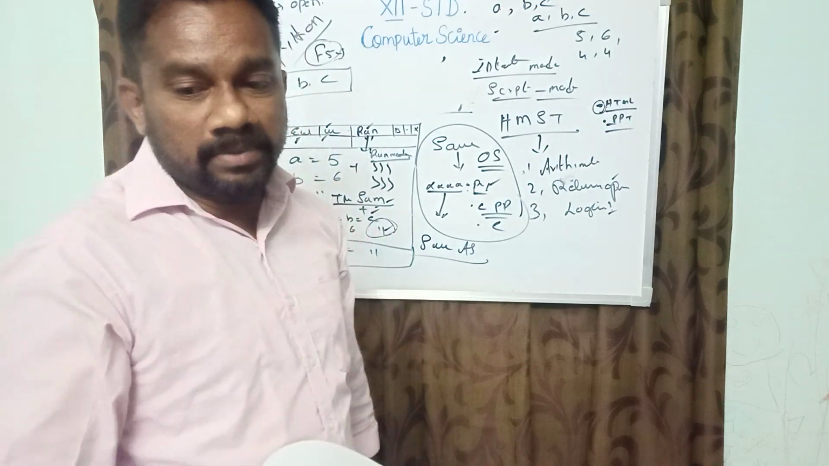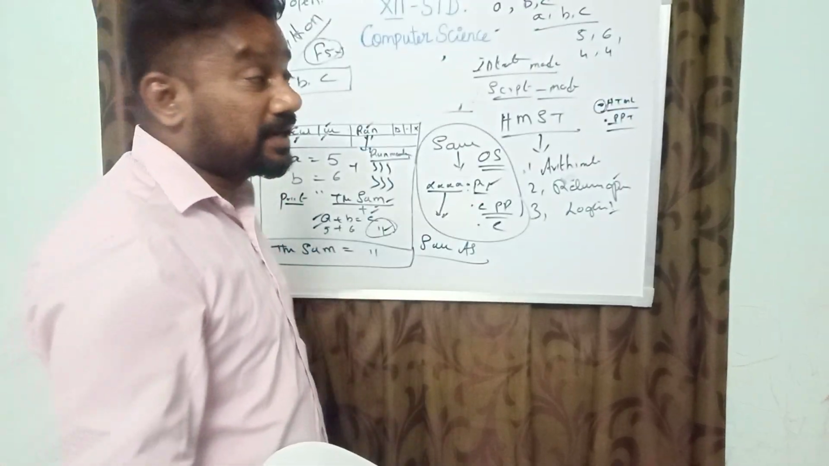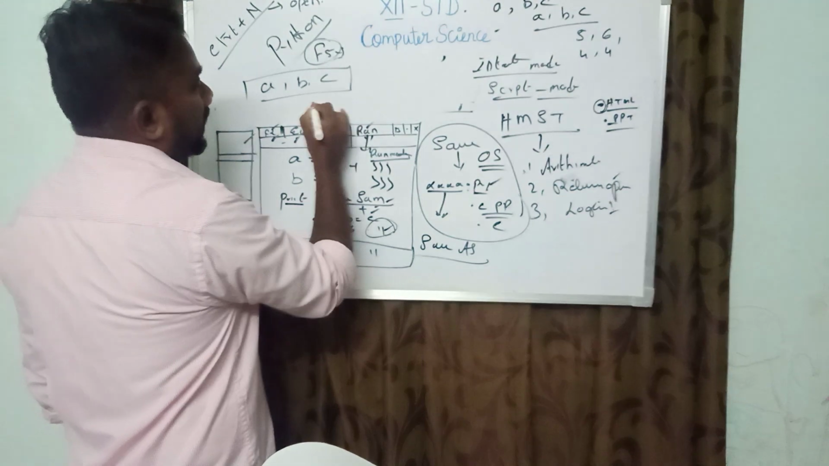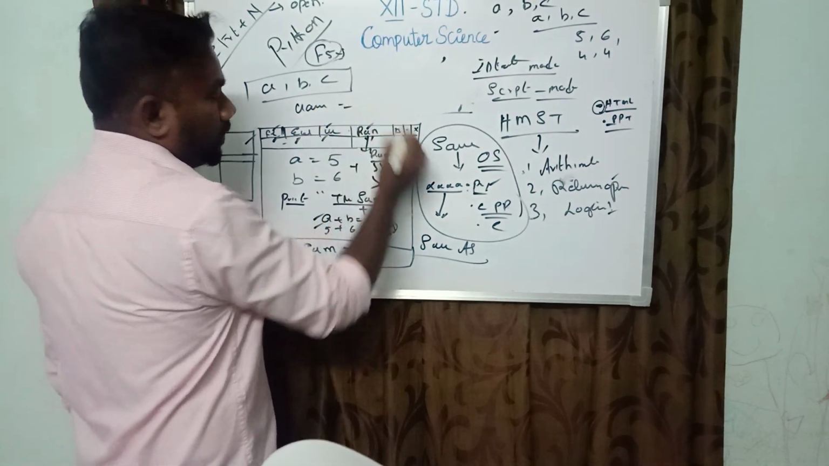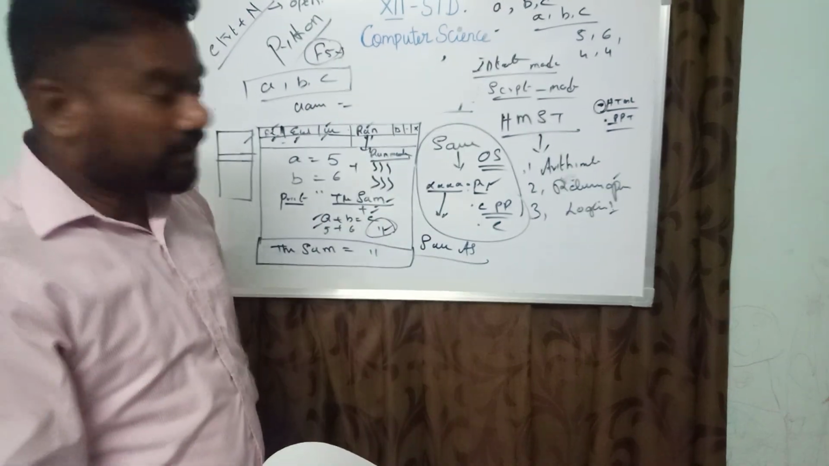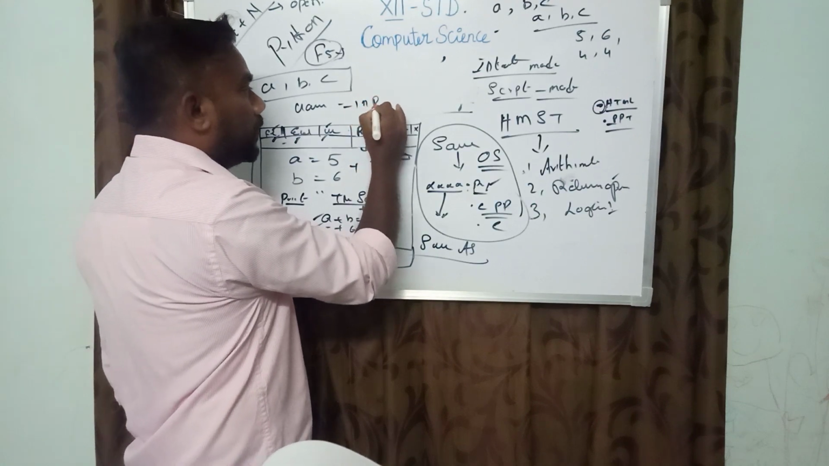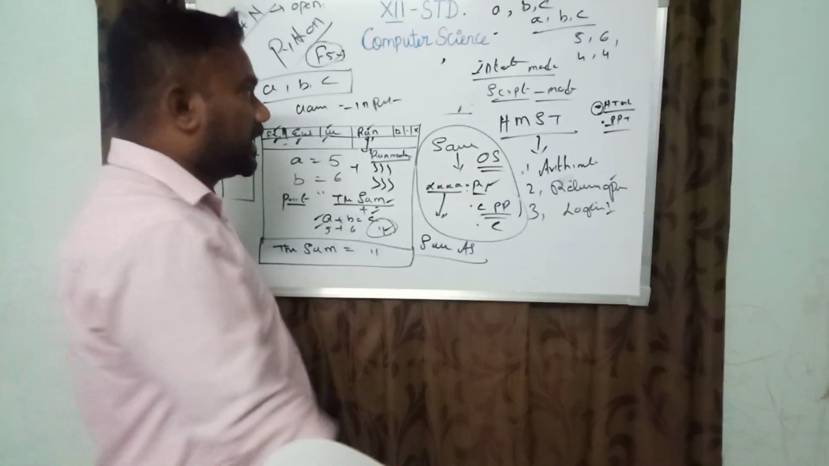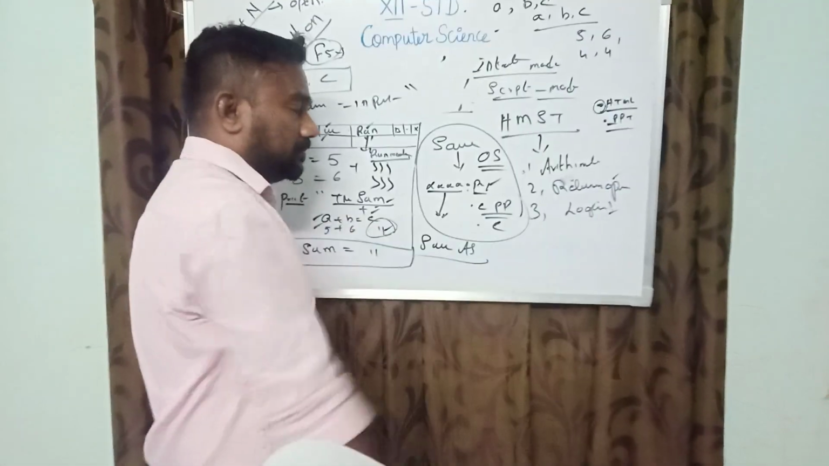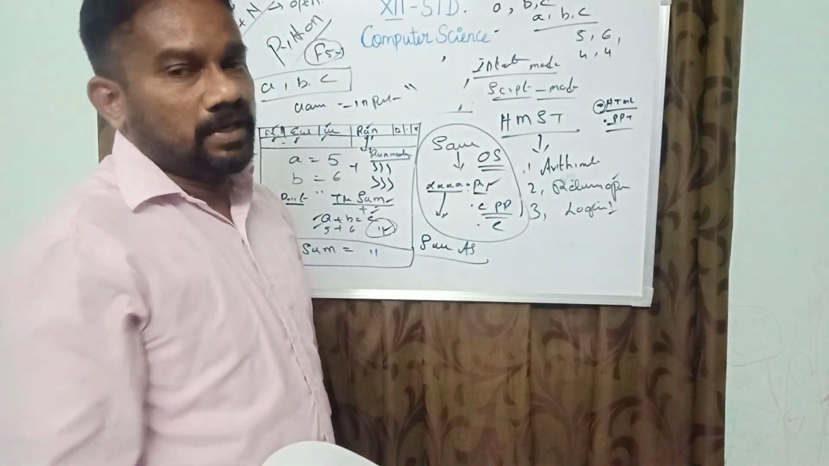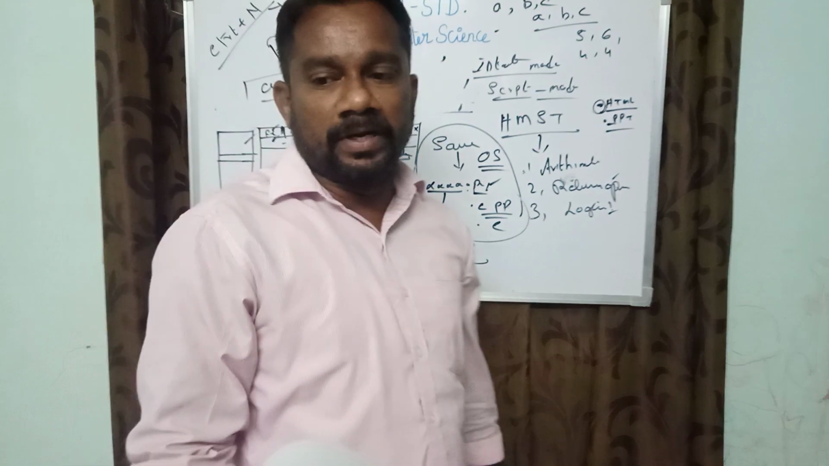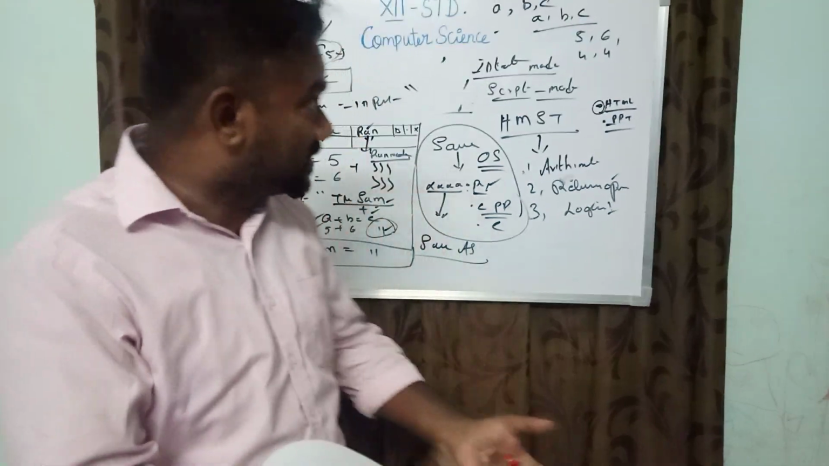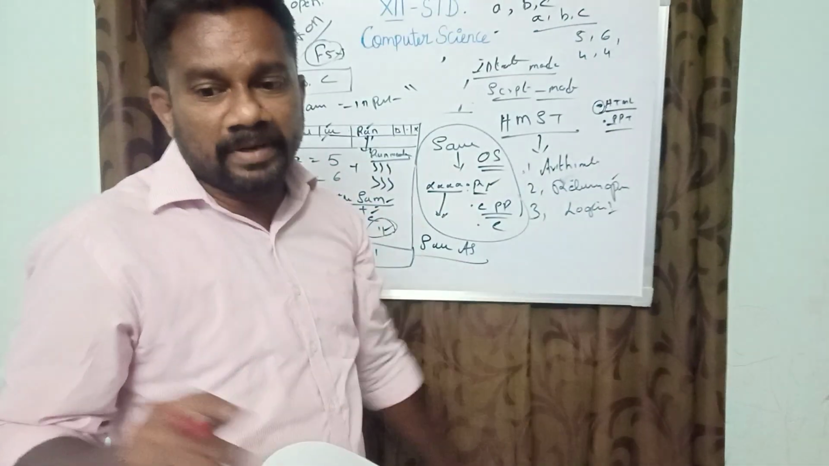Then the input prompting string is given. Variable equals input of prompt string. The prompt string value should be given in double quotation marks. Any string value can be given as the prompting string.